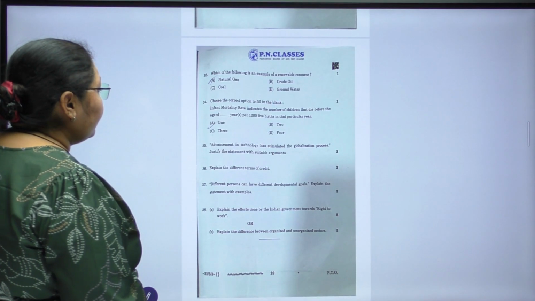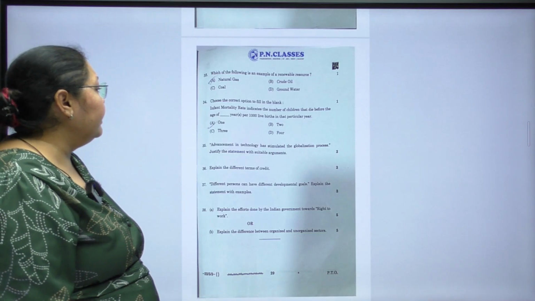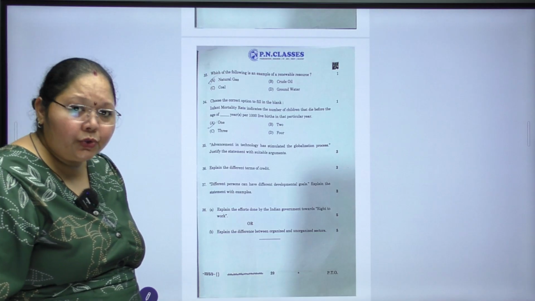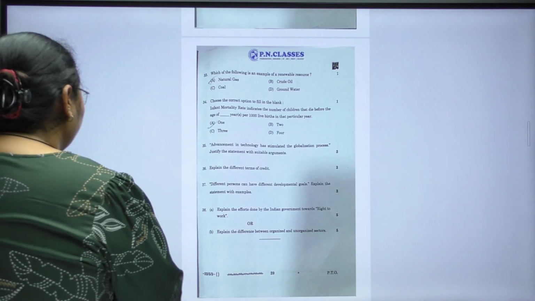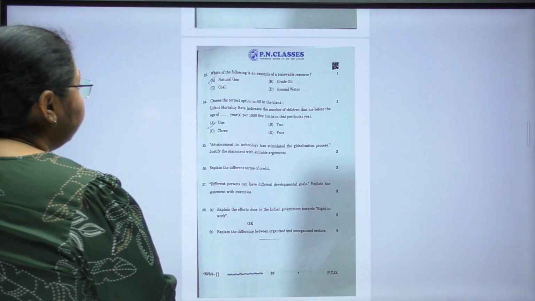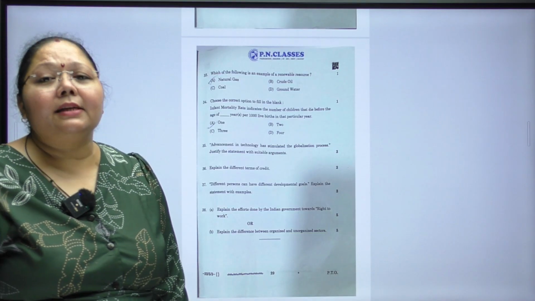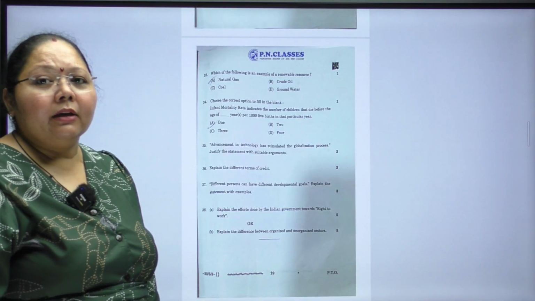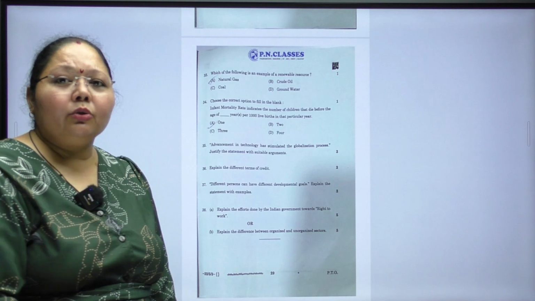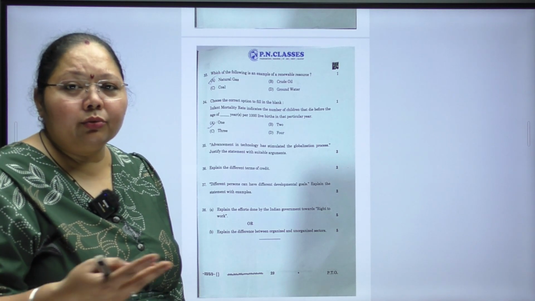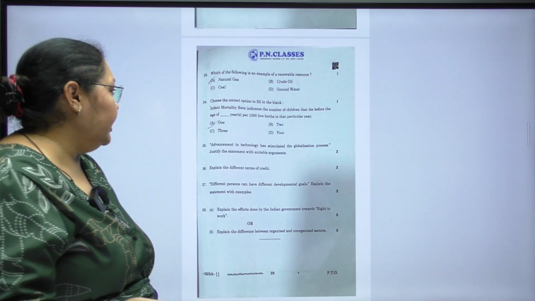Advancement in technology has stimulated a globalization process. Justify the statement with the suitable arguments. Suitable arguments means advancement of the technology. Yes, technology is advancing day by day and we are using it day by day. This is also technology that this solution is in your hands by the end of the day through this advancement in the technology. Right?